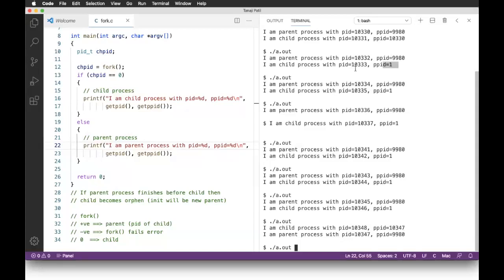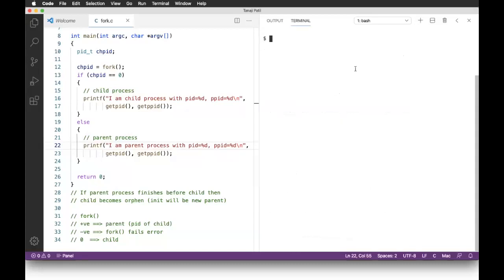That's it. So a very simple rule. Is there any way so that the parent will wait for completion of the child? I repeat, is there any way where the parent process will wait for completion of the child?